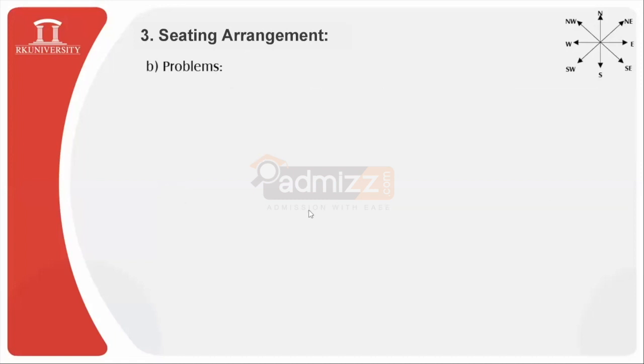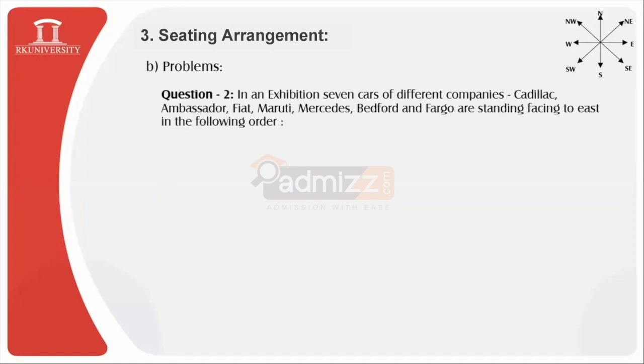Next question. In an exhibition, we have 7 cars of different companies, and the companies are Cadillac, Ambassador, Fiat, Maruti, Mercedes, Bedford, and Fargo. They are standing facing towards the east in the following order. Cadillac is next to the right of Fargo. Then Fargo is 4 to the right of Fiat.